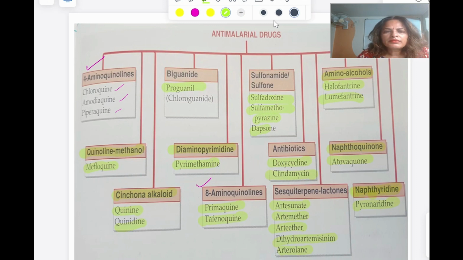In the next video I will be starting with the individual drugs, the important points related to chloroquine.